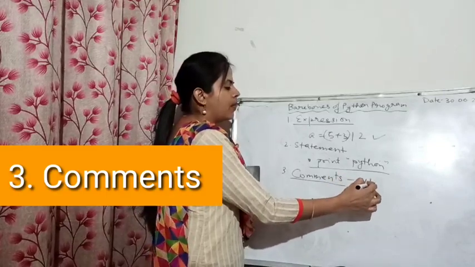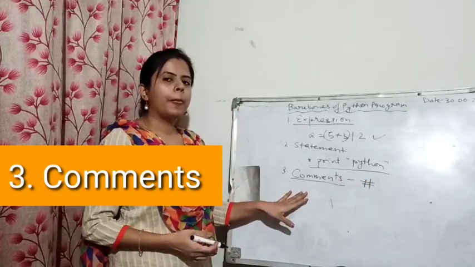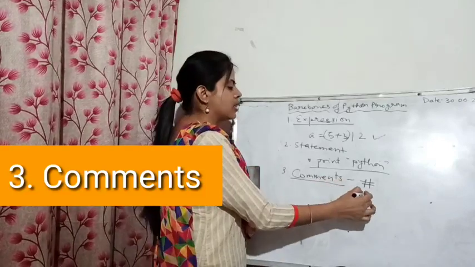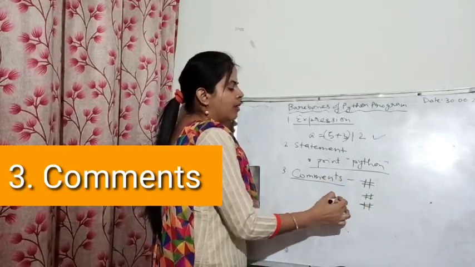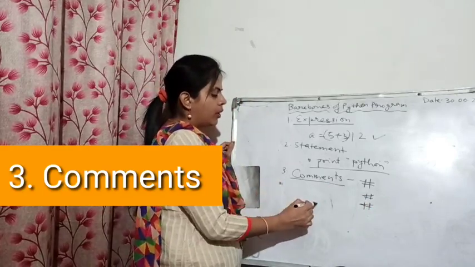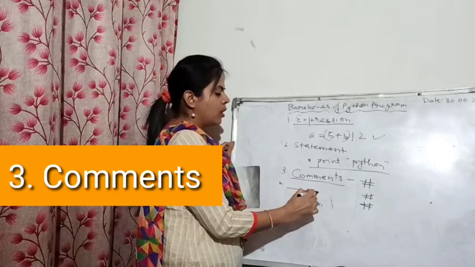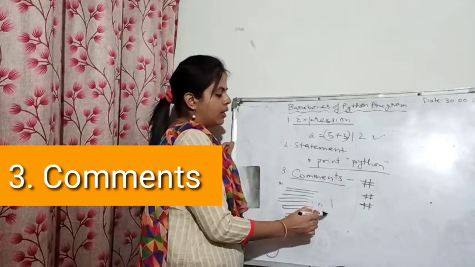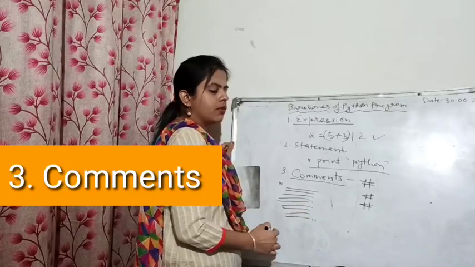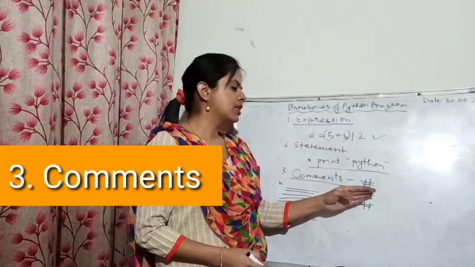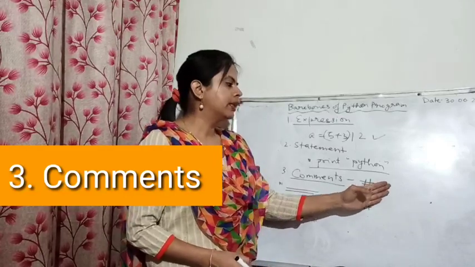A comment starts with a hash symbol in Python. If you want to write 3-4 lines of comments, you can write them with the hash symbol. And if you want to write a multi-line comment, you have to start with a triple quote, then begin writing your whole paragraph, and then close it with the triple quote. So there are two ways of writing a comment. The first one is the hash symbol. Preceded by the hash symbol, you can write anything.